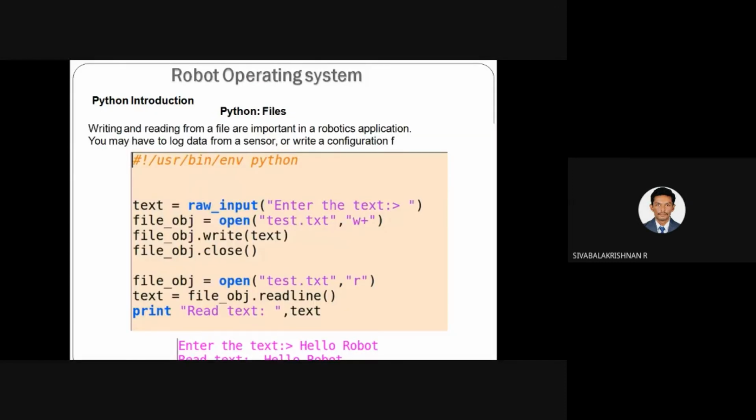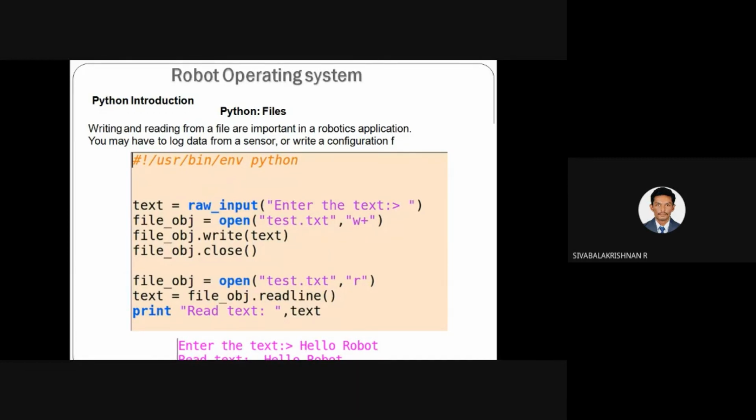So another one, Python files. Creating a robotic application, you may use different sensors. So you have to log those sensor data and save it in any file. Okay, so for that you have to know how to store the data in a file and how to retrieve the data from the file. For that you should know Python files.